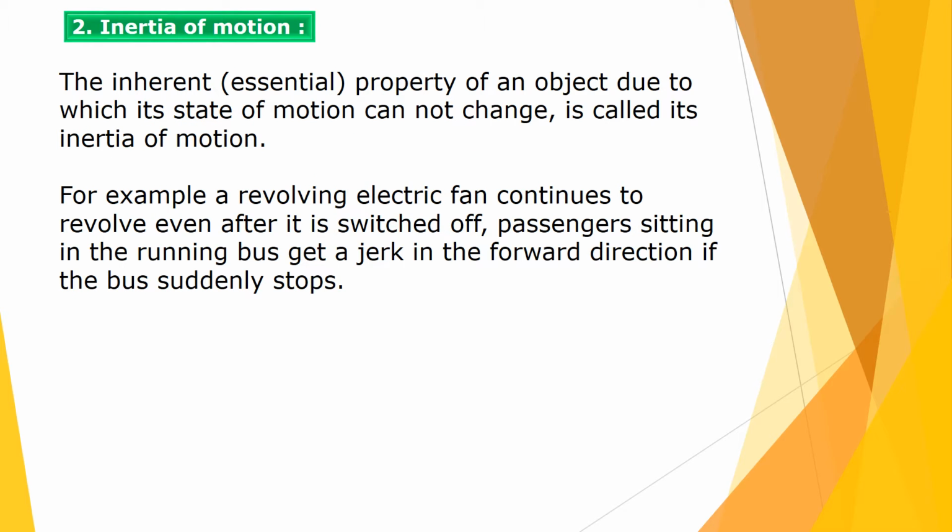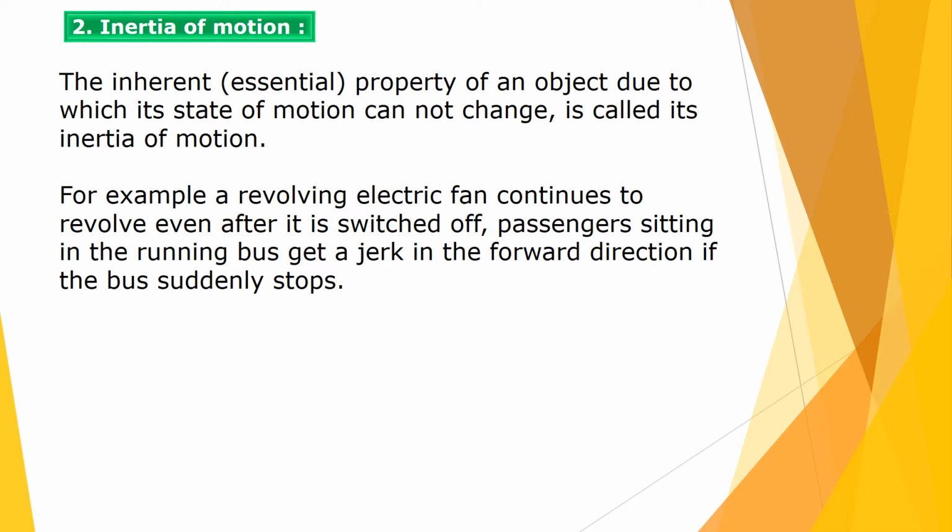Now second type, inertia of motion. The inherent, that is essential, property of an object due to which its state of motion cannot change is called its inertia of motion. For example, a revolving electric fan continues to revolve even after it is switched off. So when we switch off the electric fan, it still revolves due to the inertia of motion.